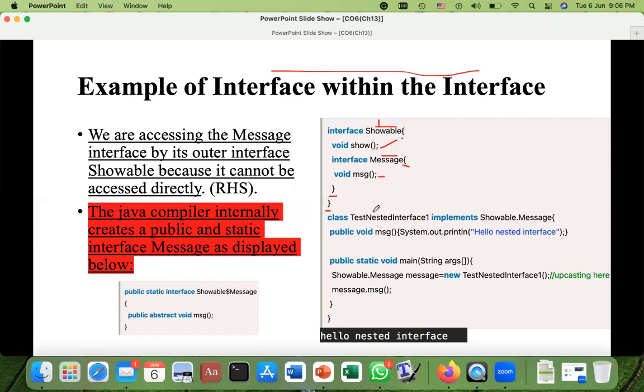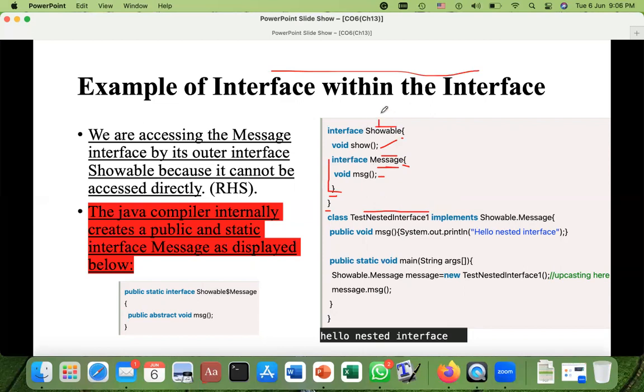Okay, then we have the class TestNestedInterface1, which is implementing only this inner interface. How we can do that? We cannot access this inner interface directly.